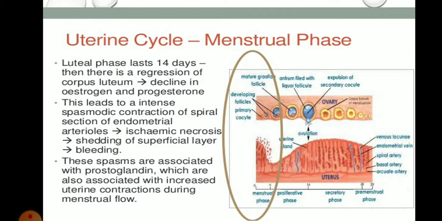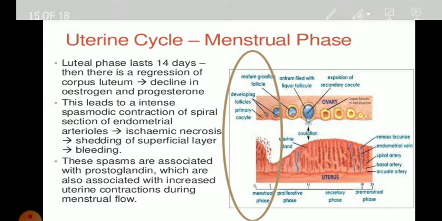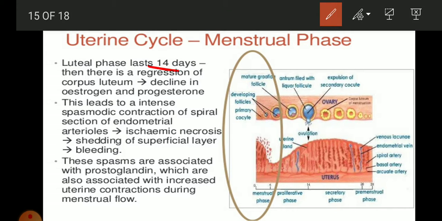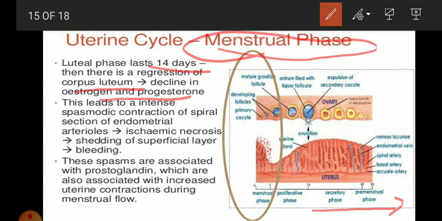Then we will see the menstruation phase. The luteal phase lasts 14 days, the last phase after ovulation. There is a regression of the corpus luteum and a decline in estrogen and progesterone, and because no pregnancy is there, menstruation follows. It leads to intense spasmodic contraction of the spiral sections of this endometrium.